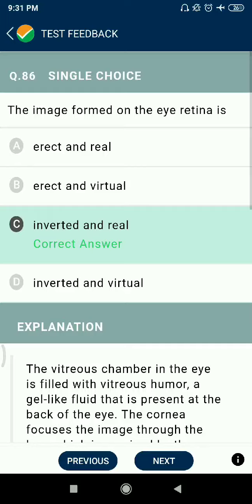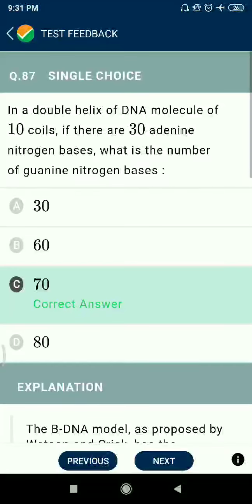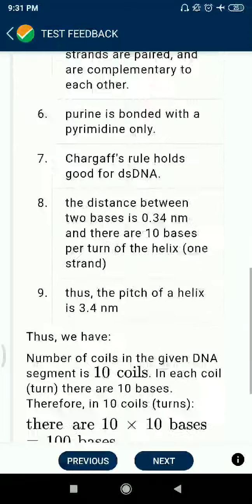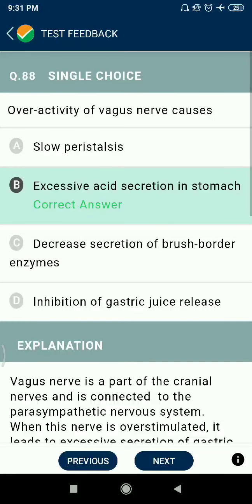Question 86: The image formed on the eye retina is inverted and real. Question 87: In a double helix of DNA molecule of 10 coils, if there are 30 adenine nitrogen bases, what is the number of guanine nitrogen bases? 70. Question 88: Overactivity of vagus nerves causes excessive acid secretion in the stomach.